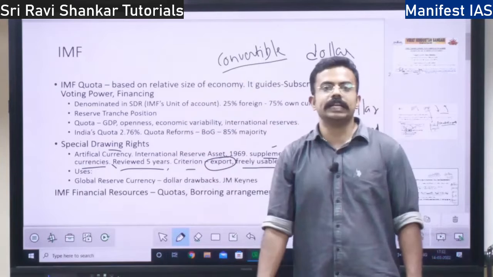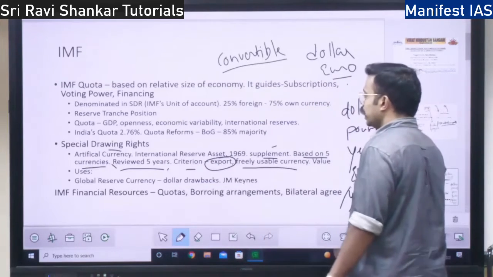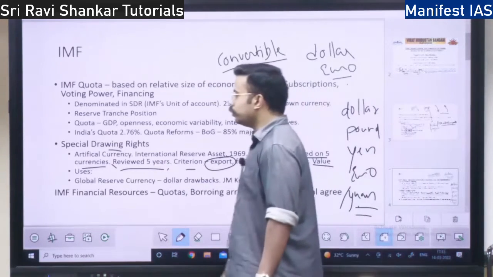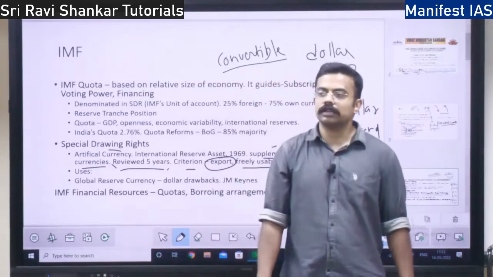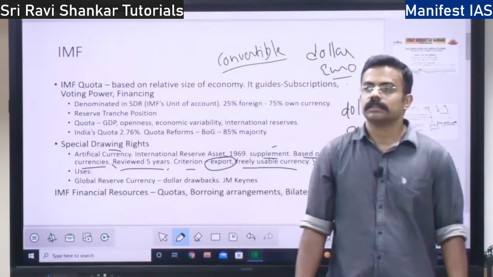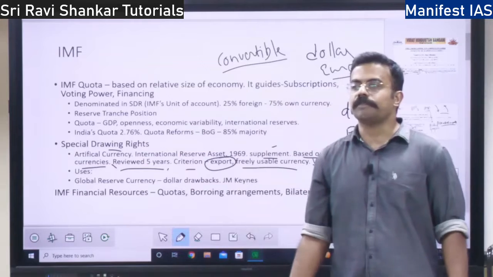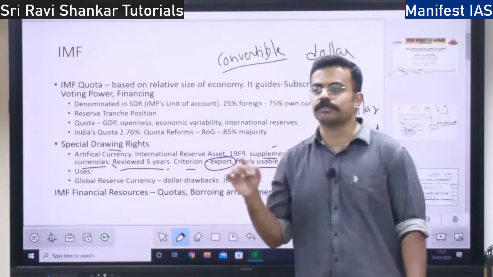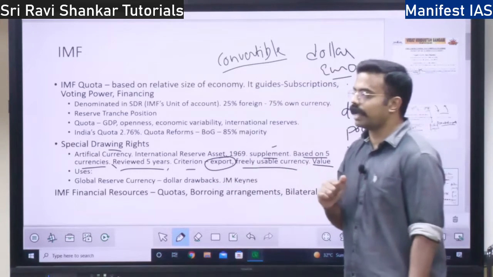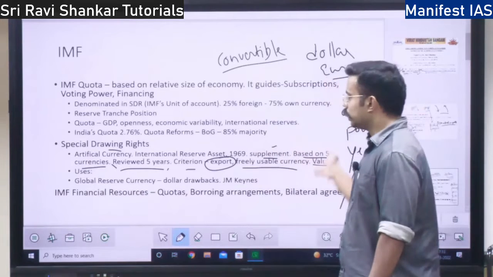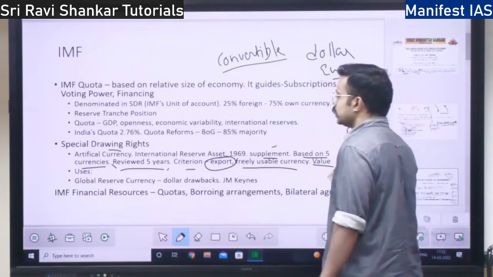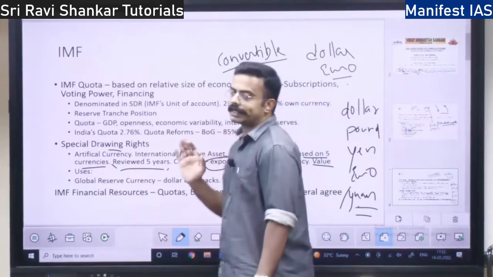So it should be used freely in the international economy, right? Then its value should not vary, that is, it should not depreciate or appreciate fast. There should be stability in the value. That also determines whether a country's currency qualifies to be part of SDR.